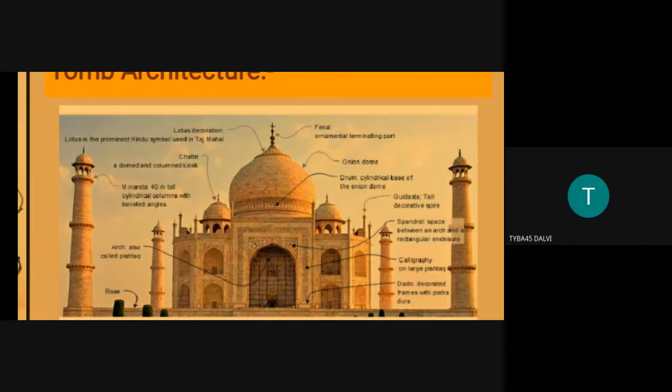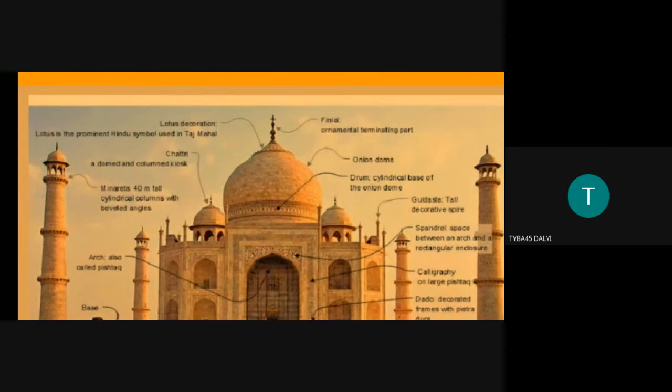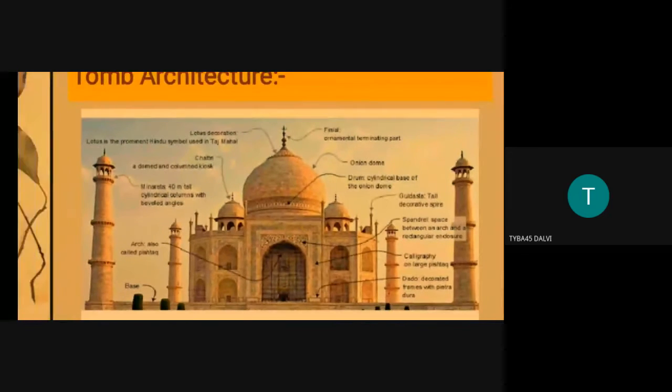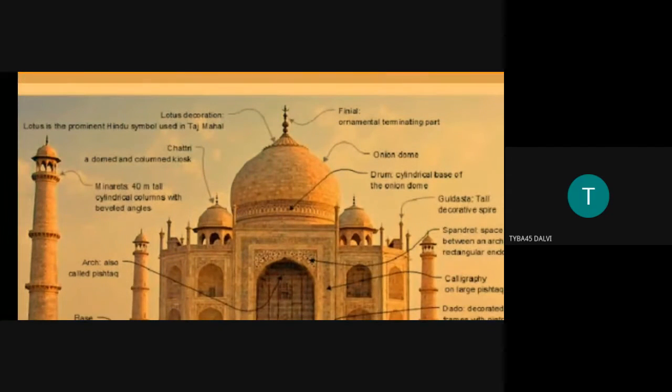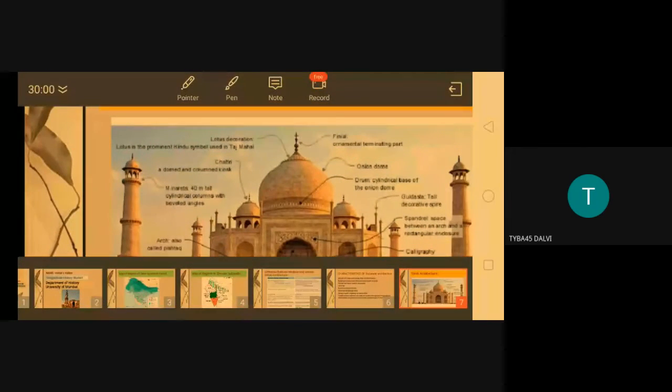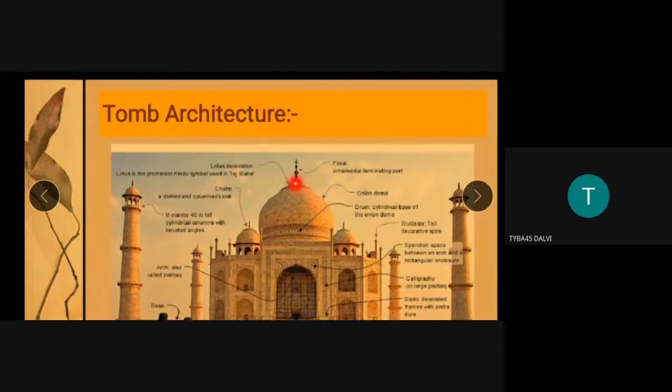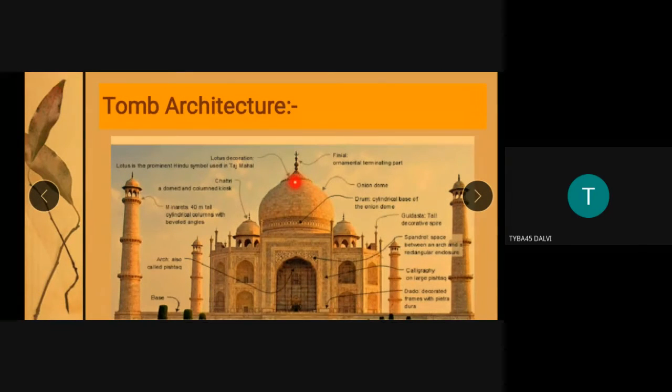What is a pendentive? I will show you the pendentive in another slide. Pendentives are concave triangular sections of a vault. A vault is again this dome, and the pendentive provides the transition between the dome and the square base. I will show it with the pointer. So this is the dome, the onion dome, right?